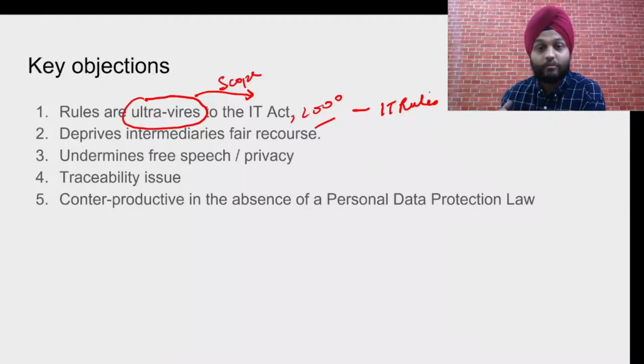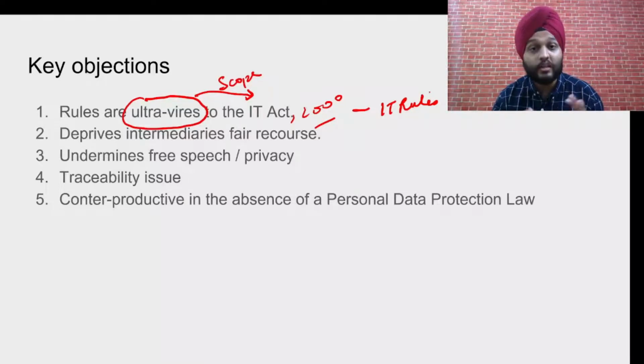There should have been consultations, and it could have been discussed in a panel and ultimately put to vote. But this is done merely by the executive without any discussion and deliberation. So new provisions have been added to the IT Act without the sanction of the Parliament. Hence, it is ultra vires or beyond the scope of the IT Act. Social media intermediaries and even the digital media content providers were not under the scope of the IT Act.